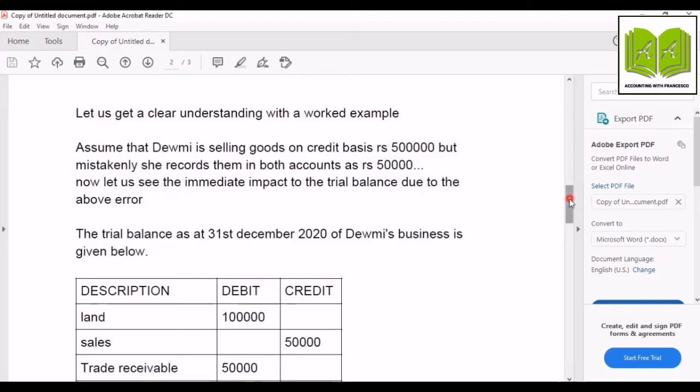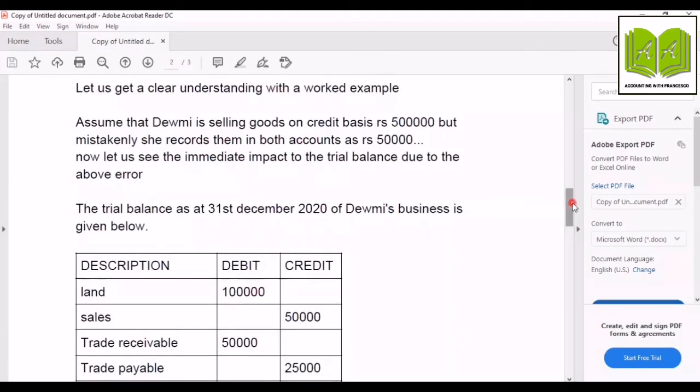Now here what we have done is Devmi has recorded them as 50,000 in both accounts. That means she has understated the above transaction by rupees 450,000. Now see this. When we sell goods, our debtors balance is debited by 50,000 and the sales is credited by 50,000. But the original figure should be 500,000.